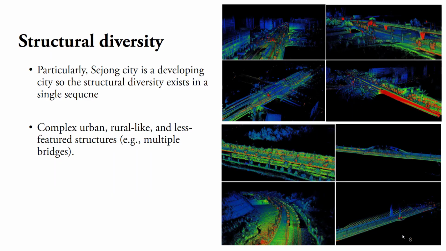Also, our dataset has structural diversity, as you see. Particularly, a single Sejong sequence has many types of places, such as complex urban, rural-like, and less featured structures, for example, multiple bridges.